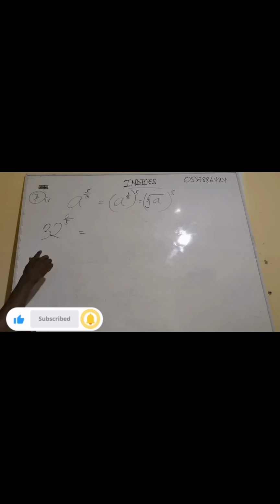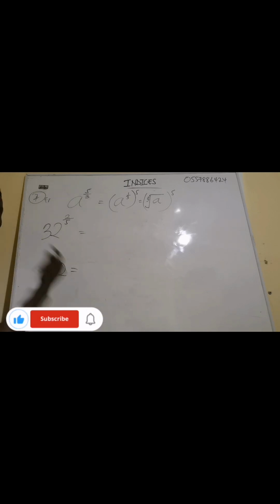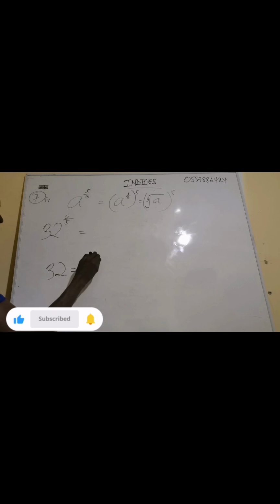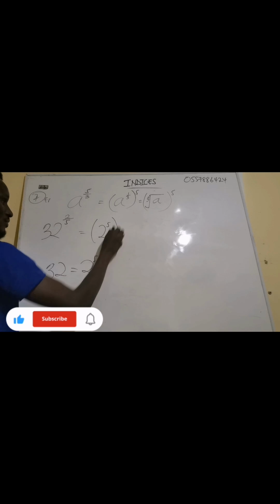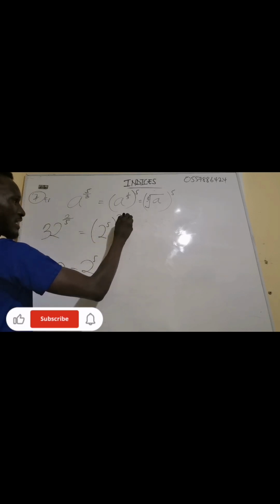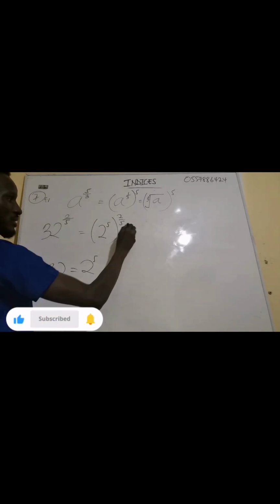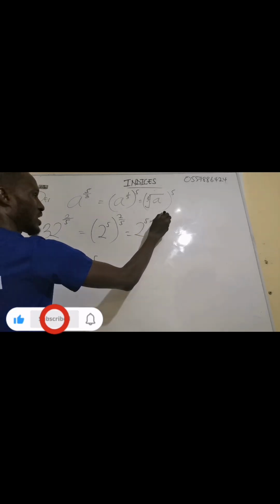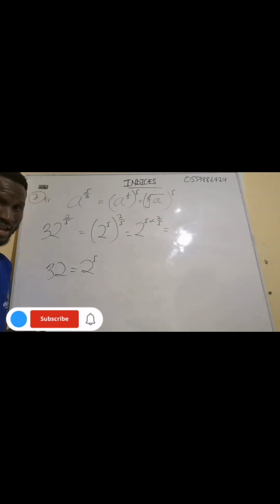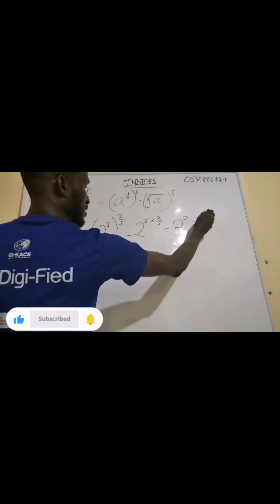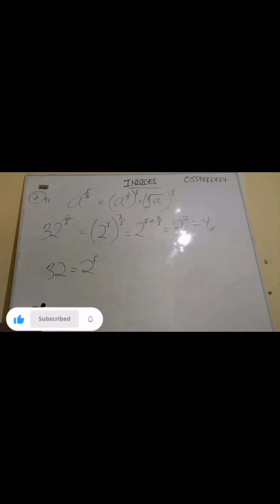So another way I can solve this one without using calculator, I can express 32 to have the same exponent as the denominator 5. I know that the only way we can express 32 in index form is 2 exponent 5. 2 exponent 5 is the same as 32. So I'm going to write this one, 2 exponent 5, all have the exponent of 2 out of 5. This is the same as 2 exponent 5 times 2 out of 5. 5 will cancel 5. So we're going to get 2 exponent 2, which will give us 4. So this is another way we can express.